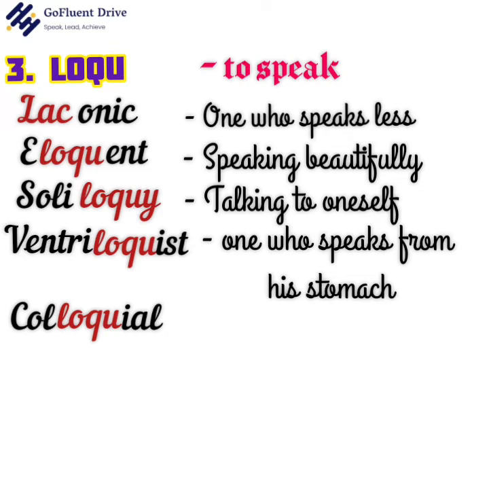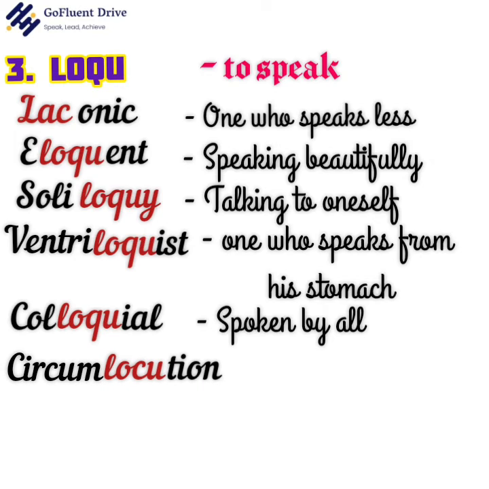Colloquial. We have two roots here. Loc means to speak and the root col means together. Thus, colloquial is an informal language spoken by all. This is a language spoken by everybody together. Circumlocution.